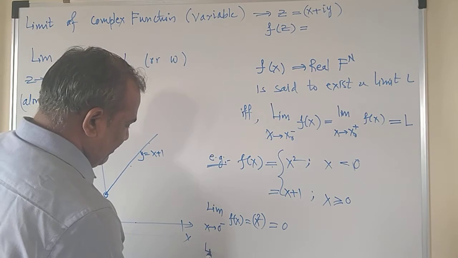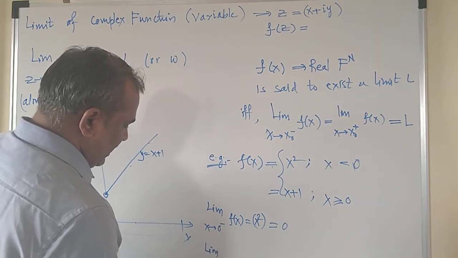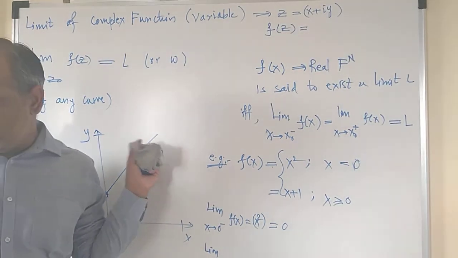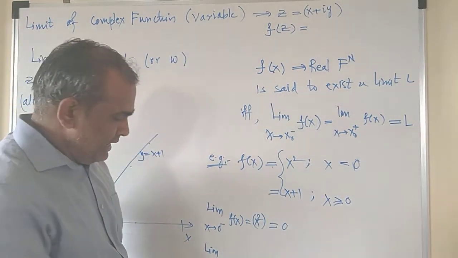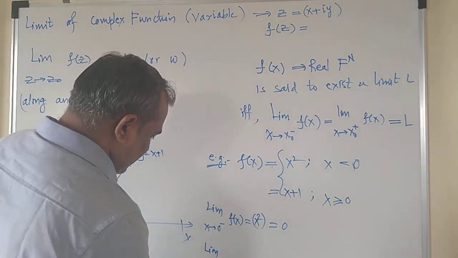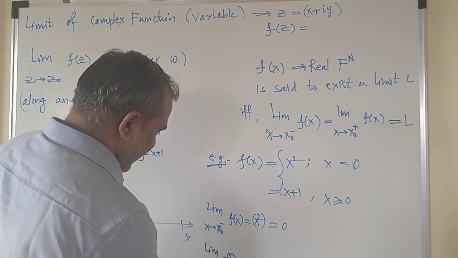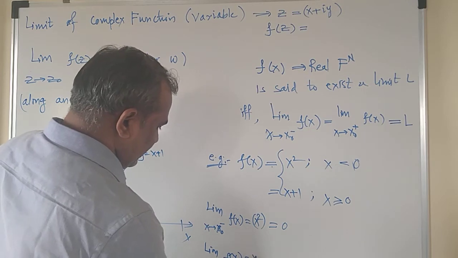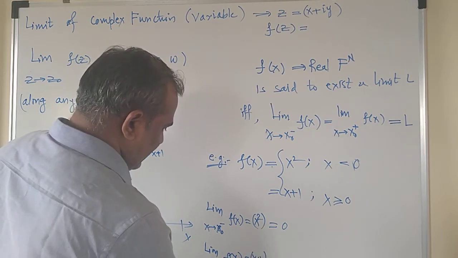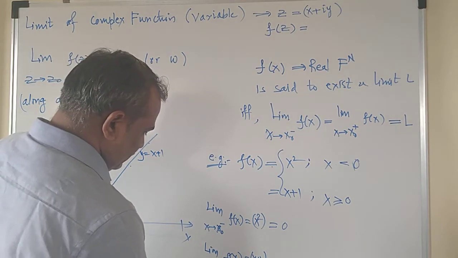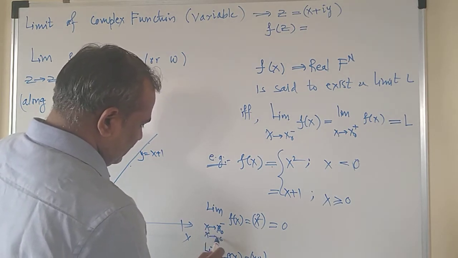Similarly, you can calculate the value of the limit on the right hand side. So this is the right hand side function, and on the right hand side, if x tends to x naught plus, f of x equals x plus 1, and put the value of x equal to 0 because x tends to 0. Here also x tends to 0.